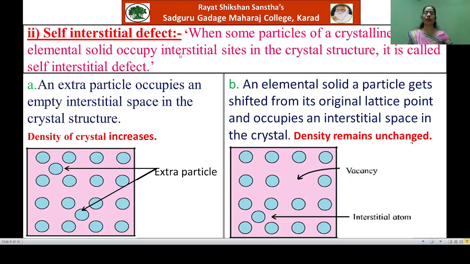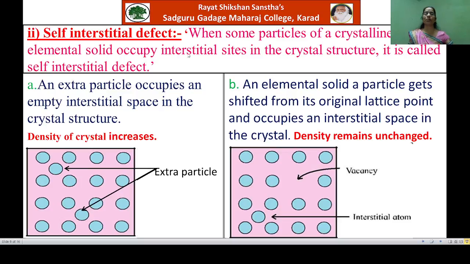You know the meaning of interstitial sites. We know that during the arrangement of constituent particles, the voids are formed or vacancies are created in between the constituent particles, so those empty spaces or voids are nothing but the interstitial sites.